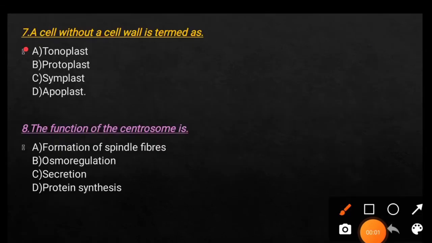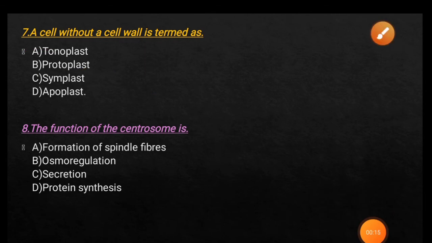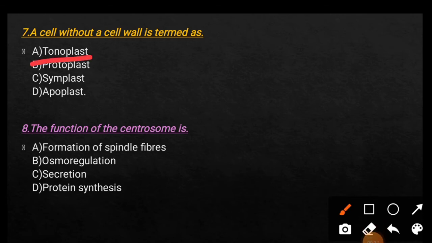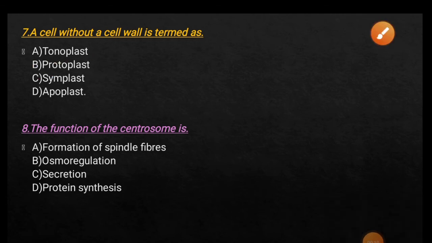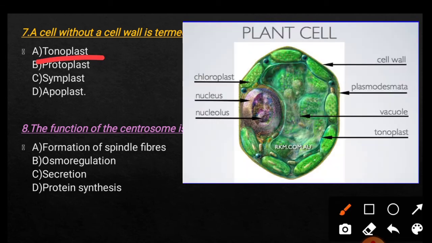Okay, next question is, a cell without a cell wall is termed as option A, tonoplast, option B, protoplast, option C, symplast, and option D, apoplast. So here the right answer is option B, protoplast. We know the cell without any cell wall is known as protoplast. And what is tonoplast? Tonoplast is a membrane which bounds the chief vacuole of a plant cell.